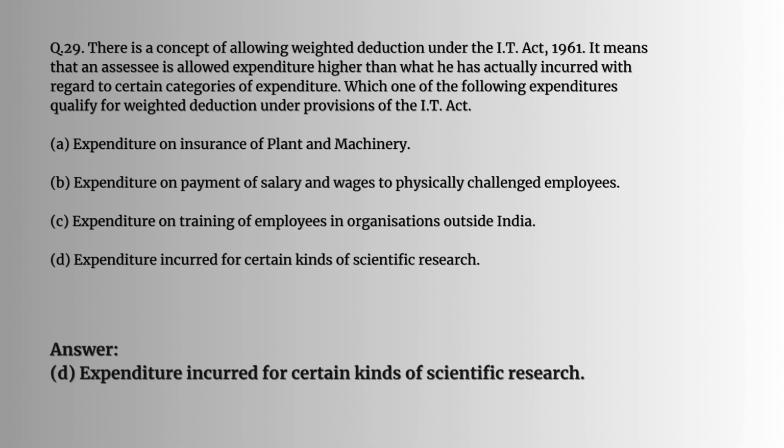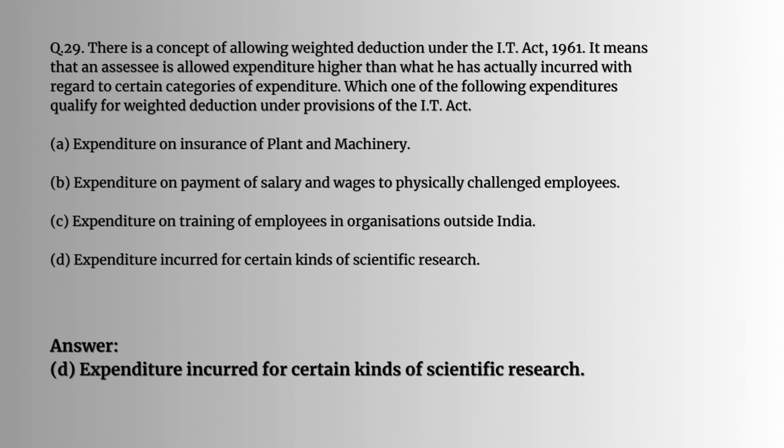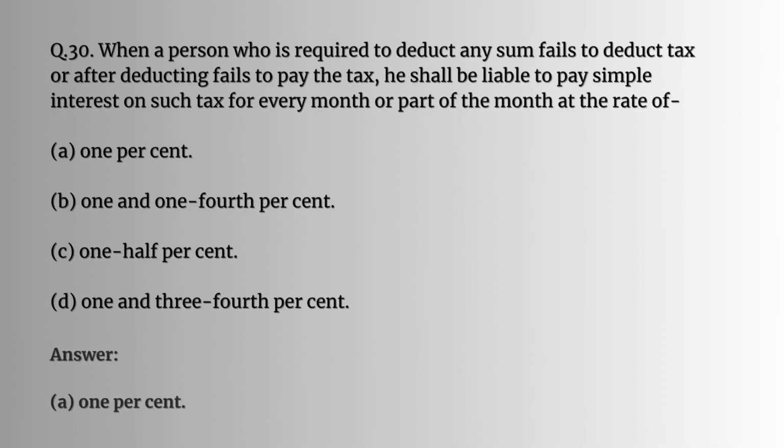Question number 29. There is a concept of allowing weighted deduction under the IT Act 1961. It means that an assessee is allowed expenditure higher than what he has actually incurred with regard to certain categories of expenditure. Which one of the following expenditures qualify for weighted deduction under provision of IT Act? The answer would be expenditure incurred for certain kinds of scientific research. Question number 30. When a person who is required to deduct any sum fails to deduct tax or after deducting fails to pay the tax, he shall be liable to pay simple interest on such tax for every month or part of the month. Here the answer would be 1% for every month.